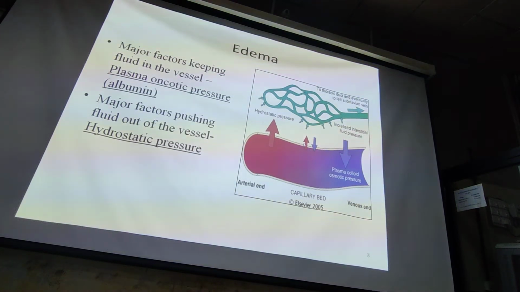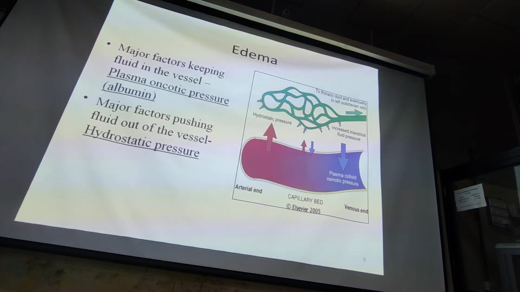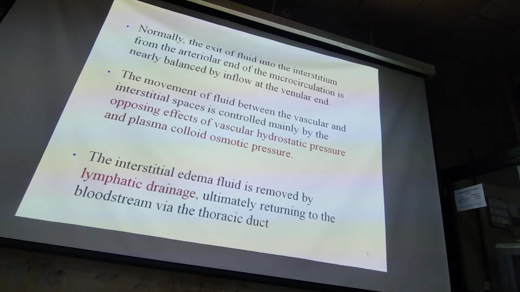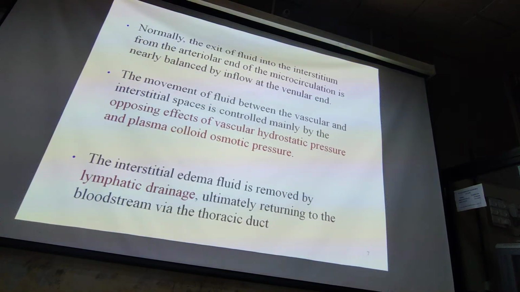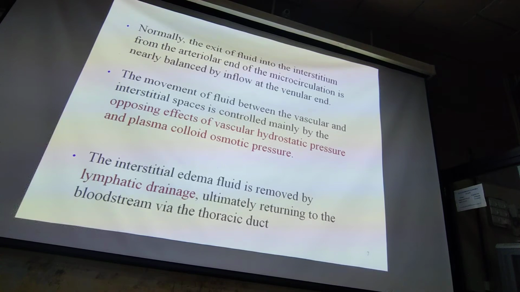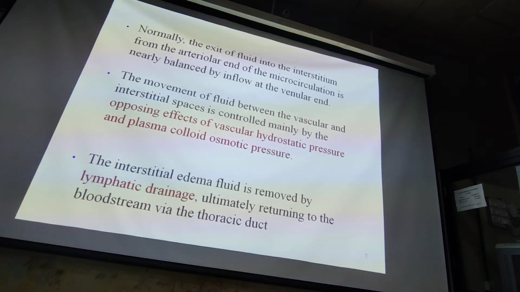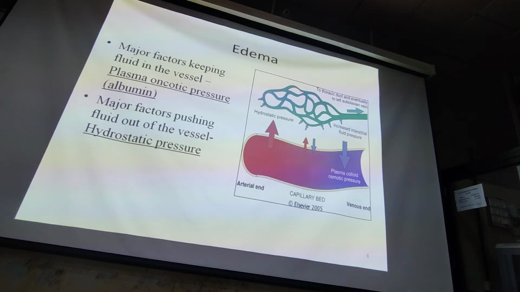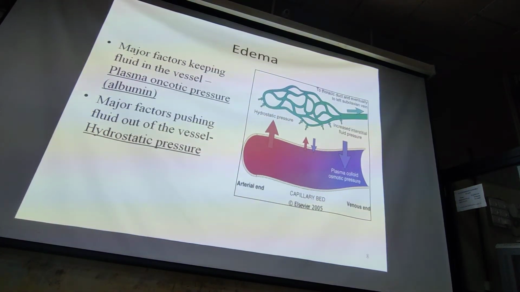Plasma oncotic pressure is within the vessel, and the other is hydrostatic pressure. Another important thing is that excessive interstitial fluid is removed by lymphatic drainage, which ultimately returns to the bloodstream via the thoracic duct. Okay, understand this basic mechanism.